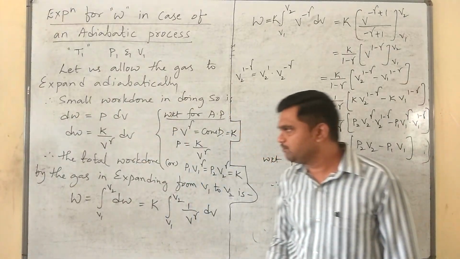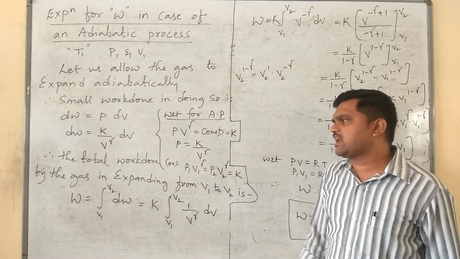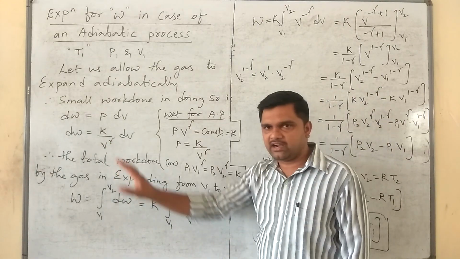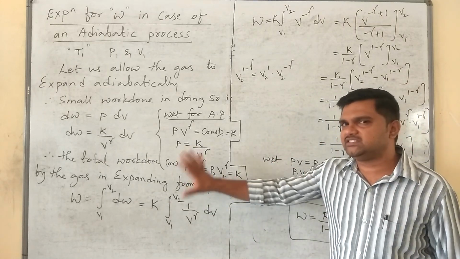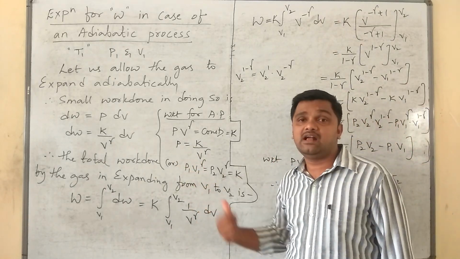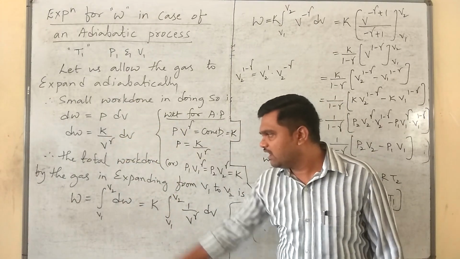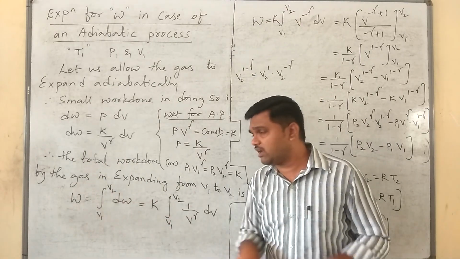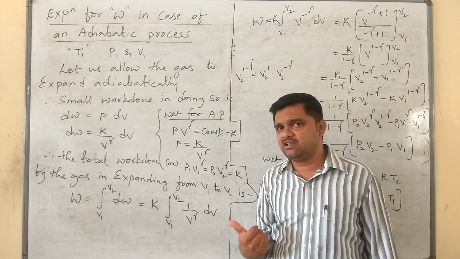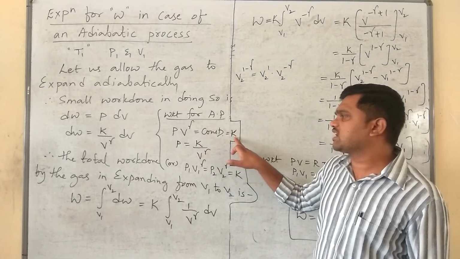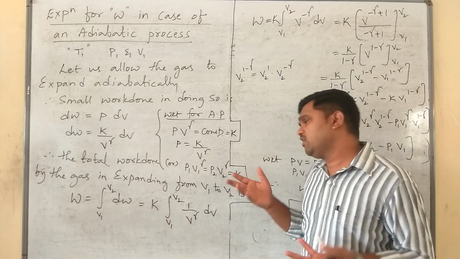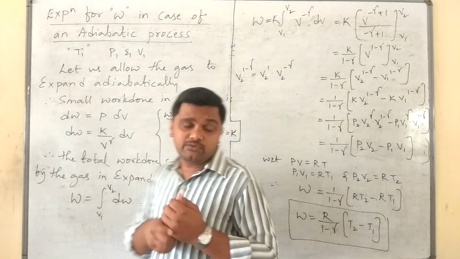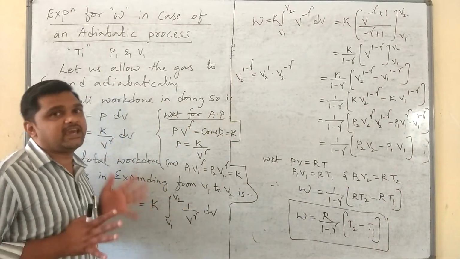Next, the total work done by the gas in expanding from V1 to V2. Now, the small work done is given by dW and the total work done is given by W, and it can be obtained by integrating dW within the limits of V1 and V2, where V1 is the initial volume and V2 is the final volume of the gas. For this constant we can also write P1 V1^γ, or P2 V2^γ. Based on the need, we can modify the value of the constant K.